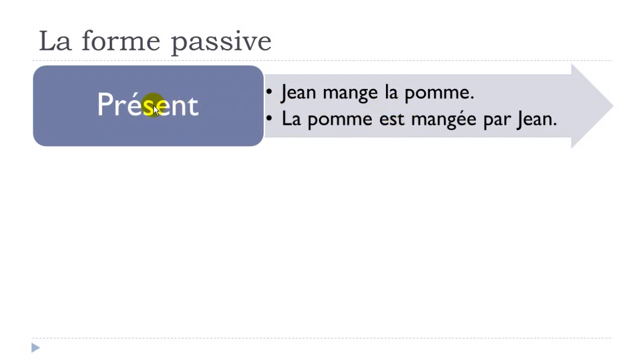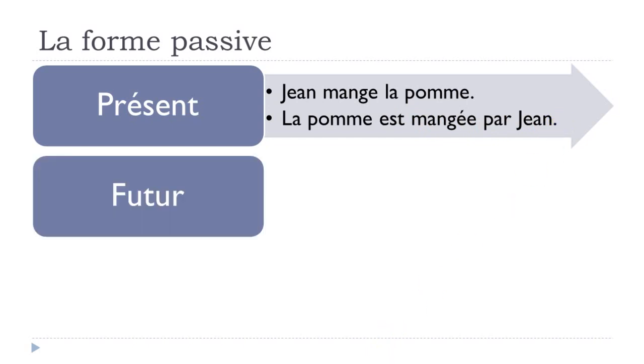Okay? So in that case, example for le présent, Jean mange la pomme. You change it and you get la pomme est mangée par Jean. Okay, so that's the one we saw, so it's actually quite easy.